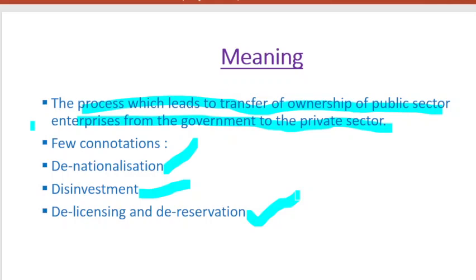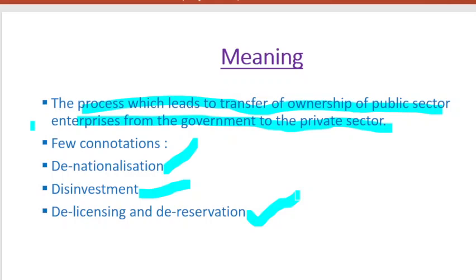So in the United Kingdom, under the leadership of Mrs. Thatcher, Margaret Thatcher, the exact name, under her leadership, this privatization concept was developed and adopted. From there onwards, across the world, slowly, gradually, after seeing the benefits, other countries also adopted.